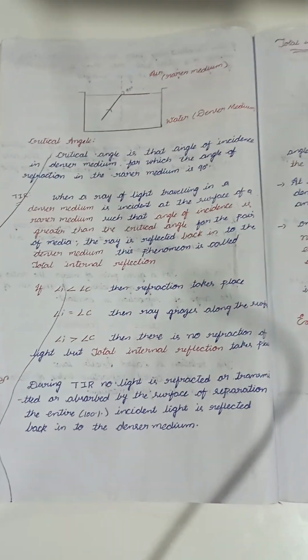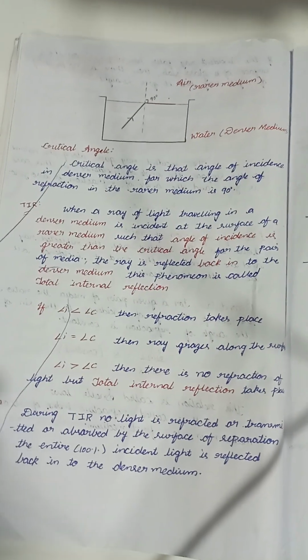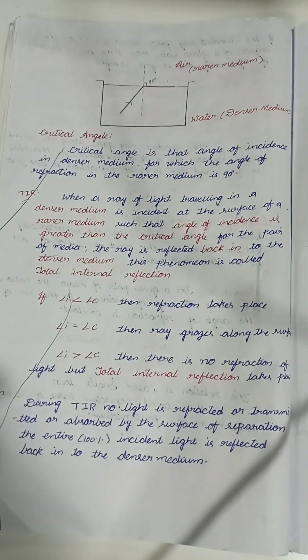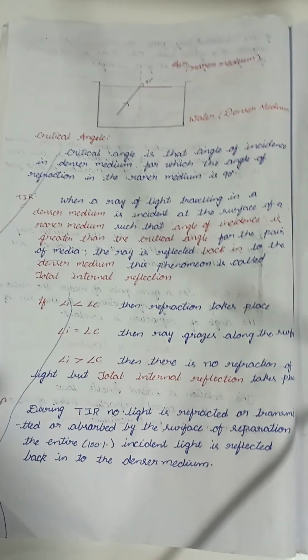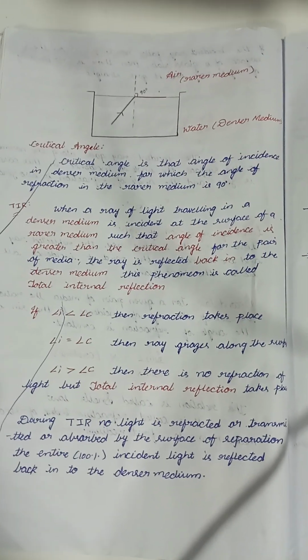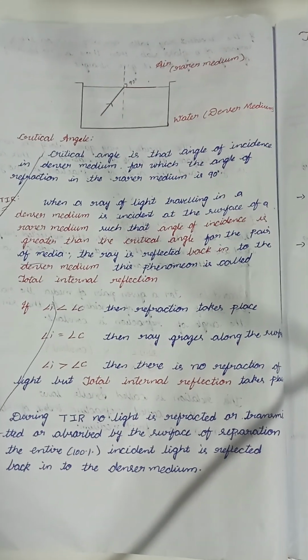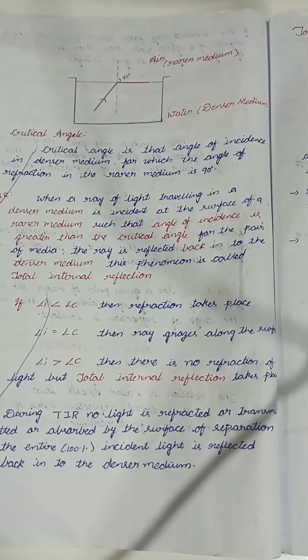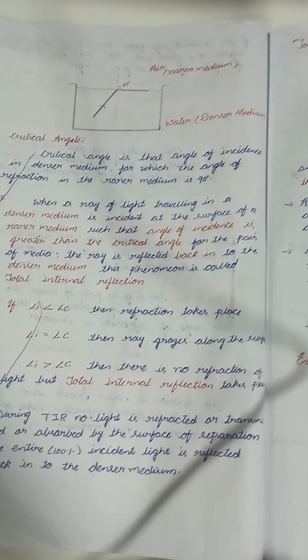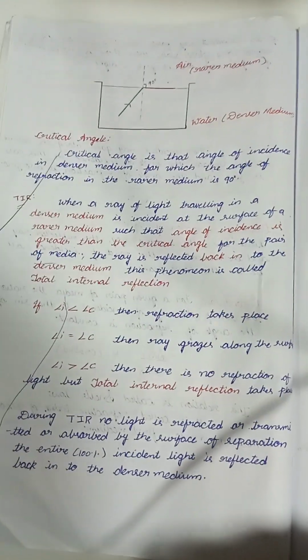Good morning everyone. In the last classes we have seen the basics of light, reflection, laws of reflection, refraction, laws of refraction and refractive index. Today we are going to learn about critical angle and total internal reflection. Let us see what is critical angle.